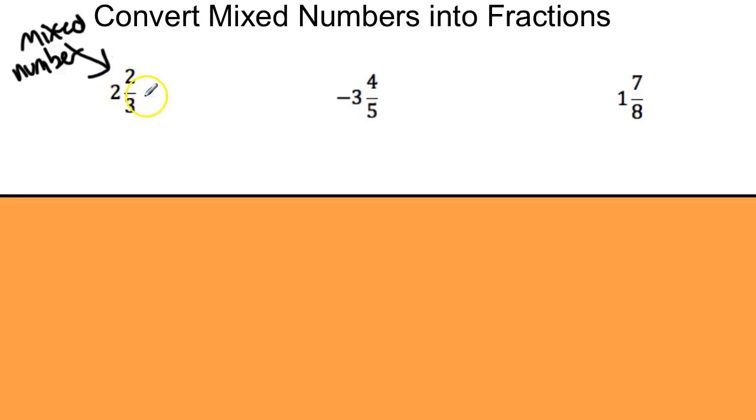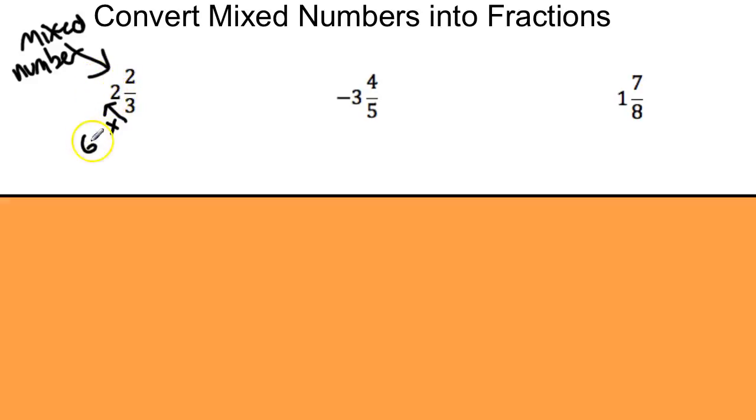We want to convert these into improper fractions. An improper fraction is just a fraction. There's no integer at the beginning, and the numerator, which is the number on the top, is greater than the denominator, the number on the bottom. You can convert these following these simple steps. You take the denominator, the number on the bottom, and multiply it by the integer. So 3 times 2, that equals 6. It's going to be 6.